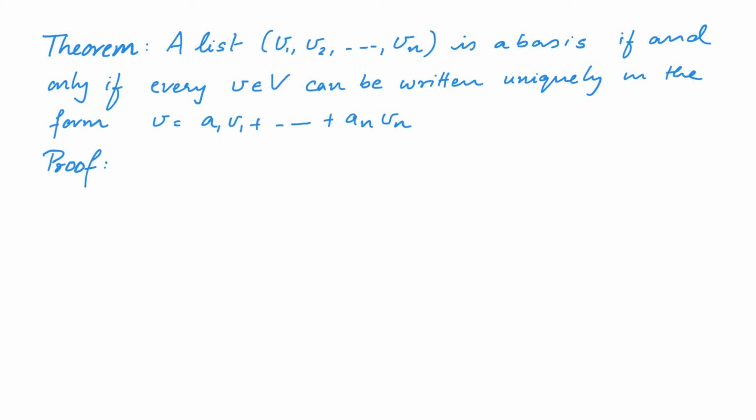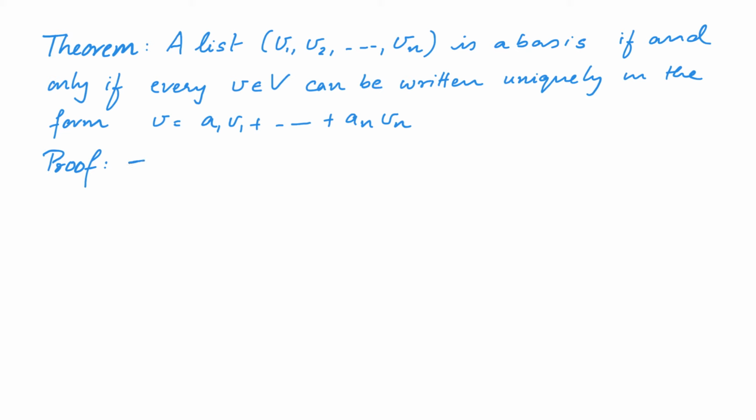We will end this video with another result that illustrates the importance of basis. A list v1 to vn is a basis if and only if every vector in the vector space V can be written uniquely in the form v is equal to a1 v1 plus a2 v2 plus etc. up to an vn.